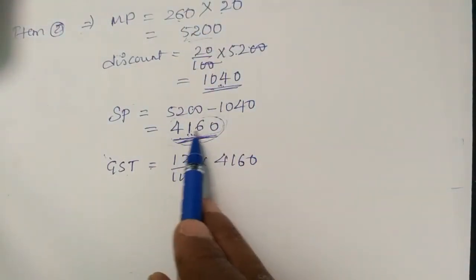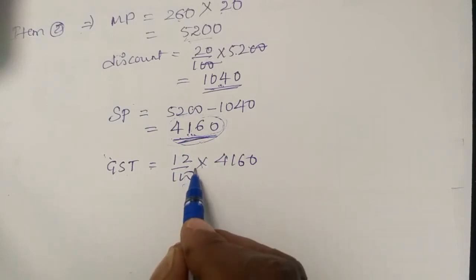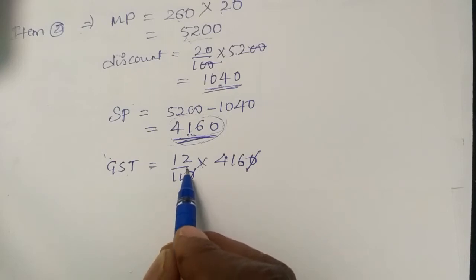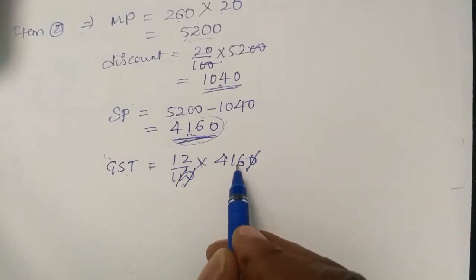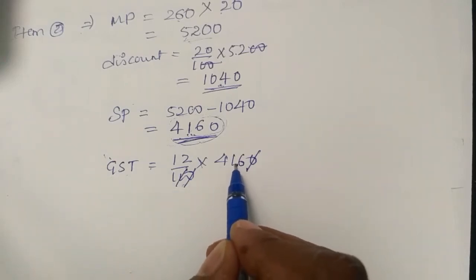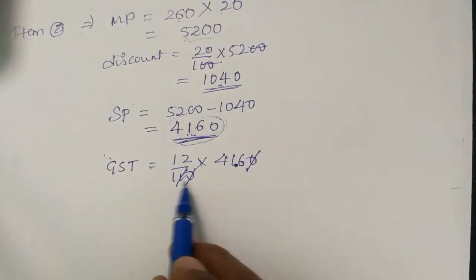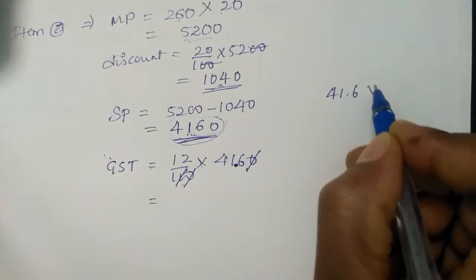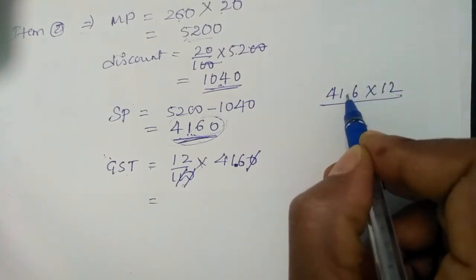We are buying for 4,160, so one zero cancels. Where does the other 0 go? The other 0 also cancels. Don't go for a difficult division, better you keep a decimal point here. So the other 0 cancels by the decimal. Now 41.6 into 12, you have to multiply.